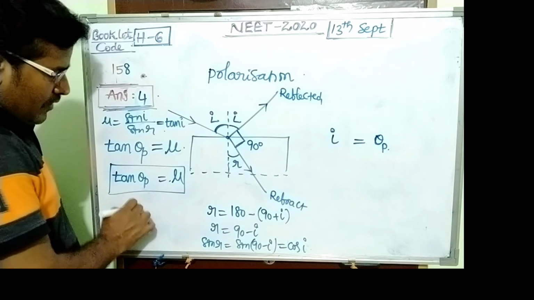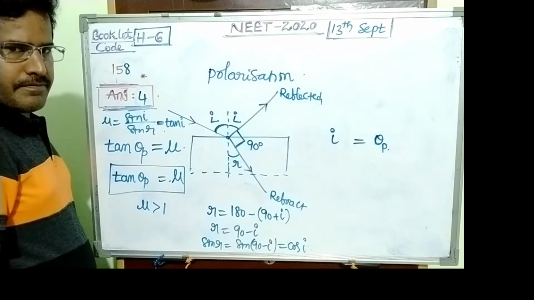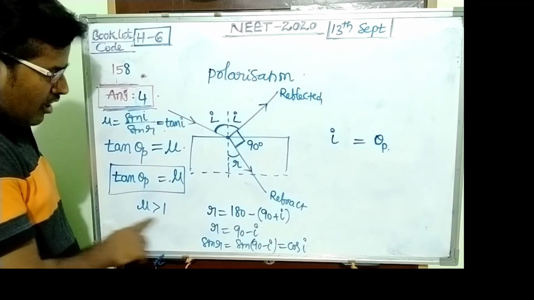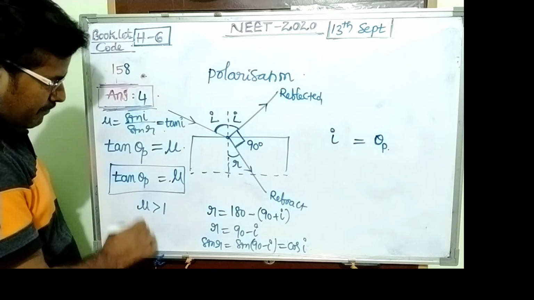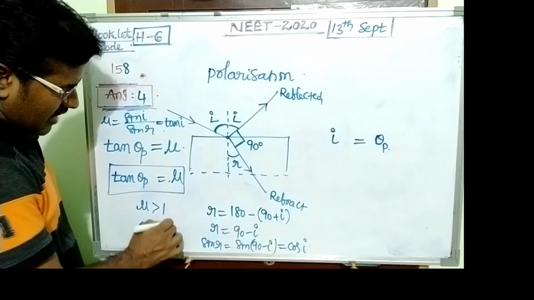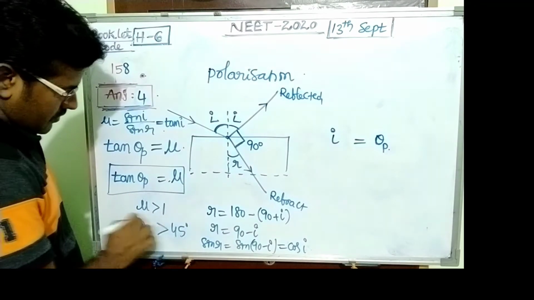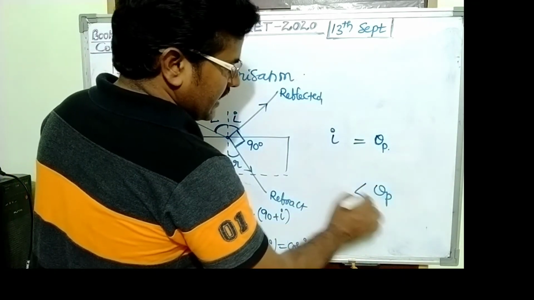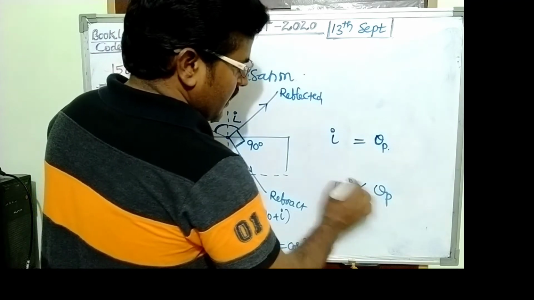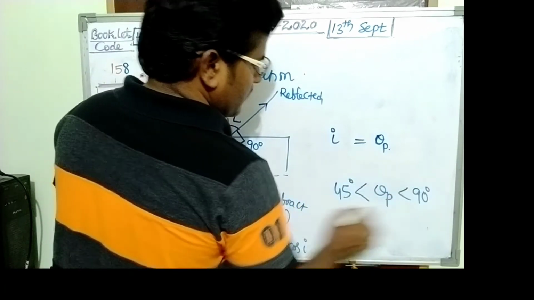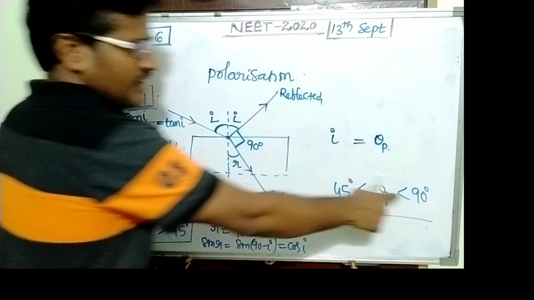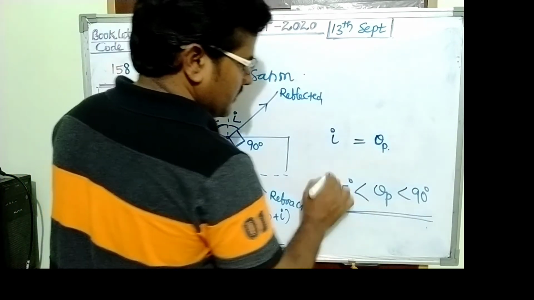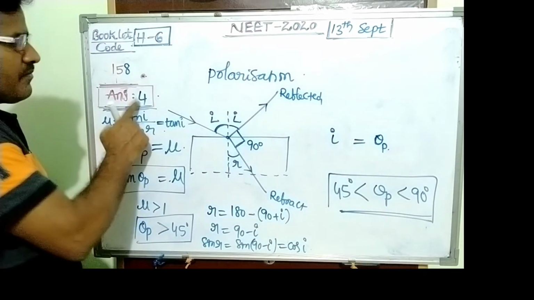So mu value is always greater than 1. That means theta P is always greater than 45, and less than 90. The maximum possible angle is 90, so less than 90. So the answer becomes 4.